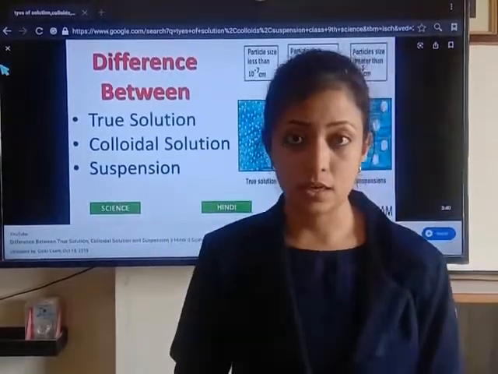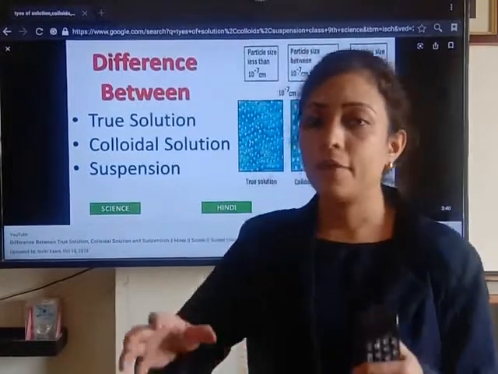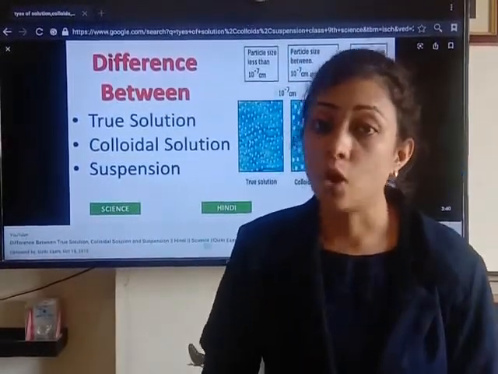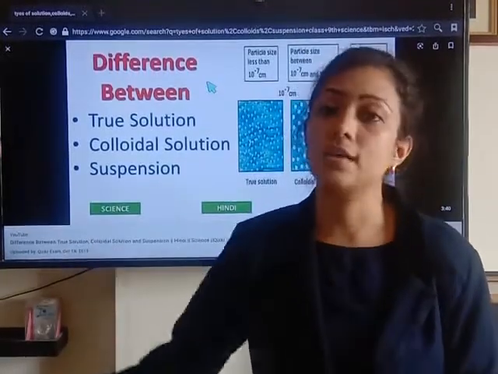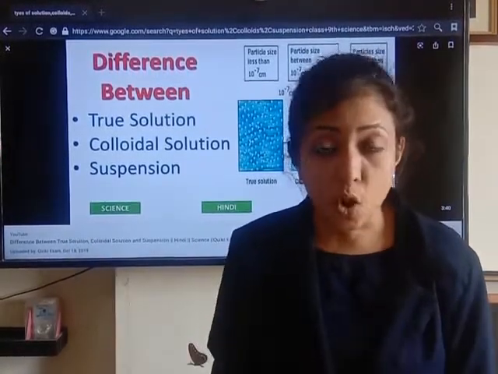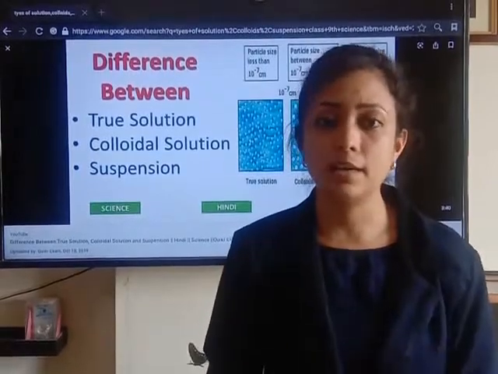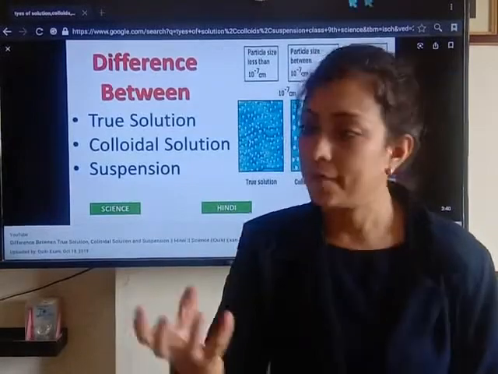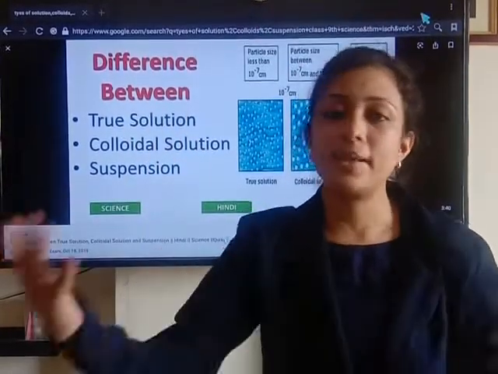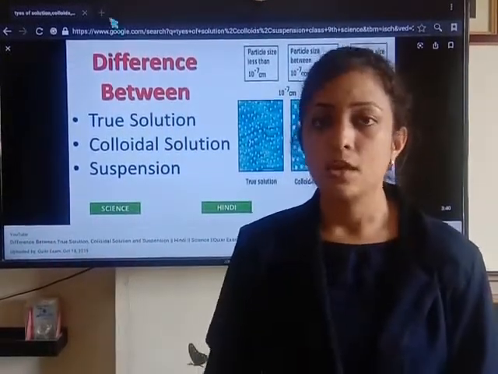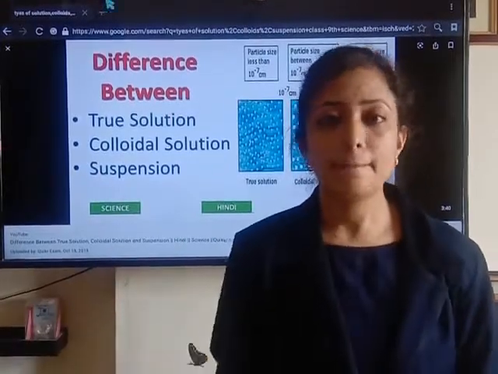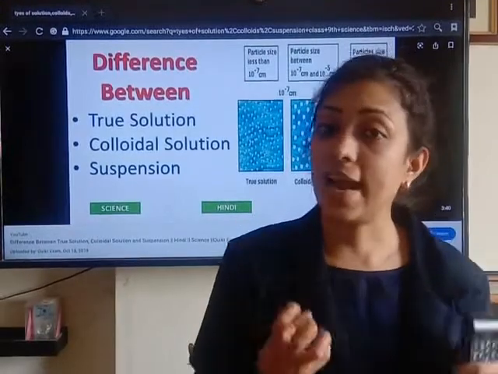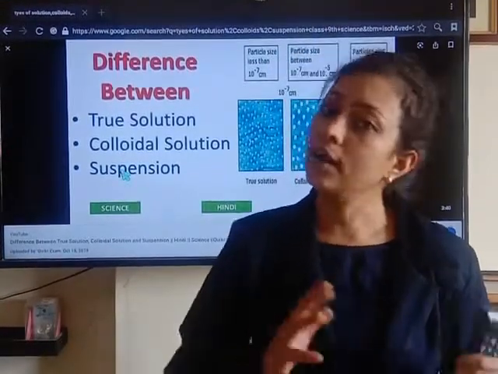Now if we take milk in a glass and allow light from the torch to pass through this milk sample, you will observe that light cannot pass through the milk sample because the particles of milk are big enough to scatter the beam of light. And once they scatter the beam of light, they make the path of light visible. So not the whole light can pass through the milk sample because the particles scatter the beam of light. And the scattering of the beam of light is called Tyndall effect.